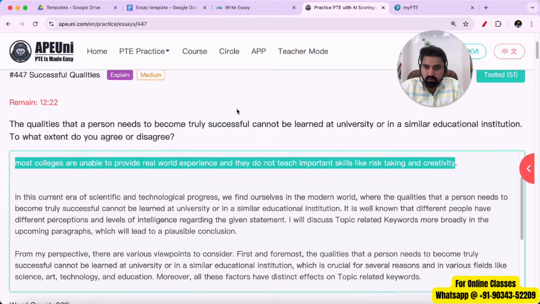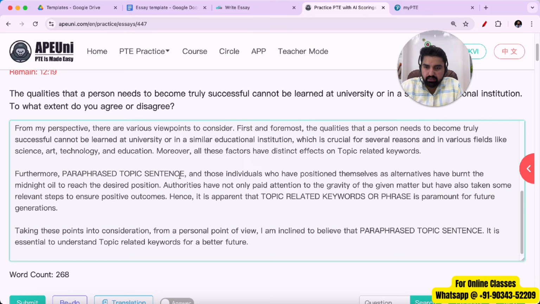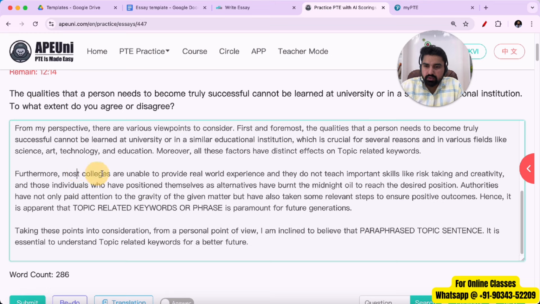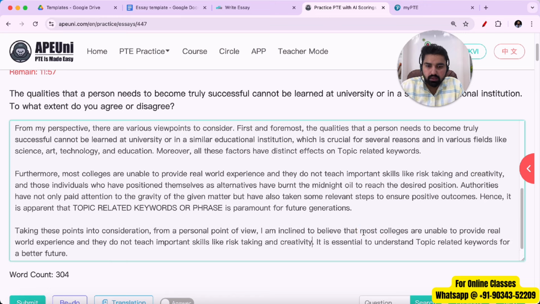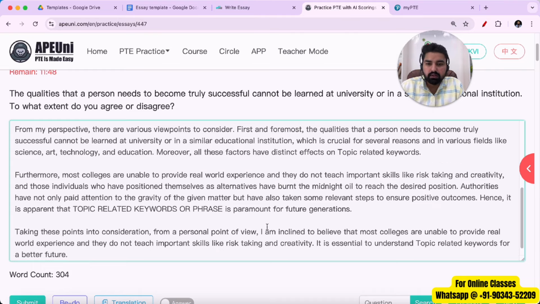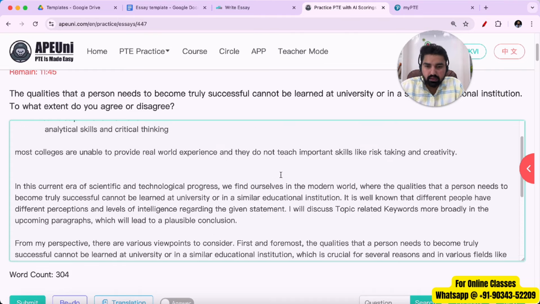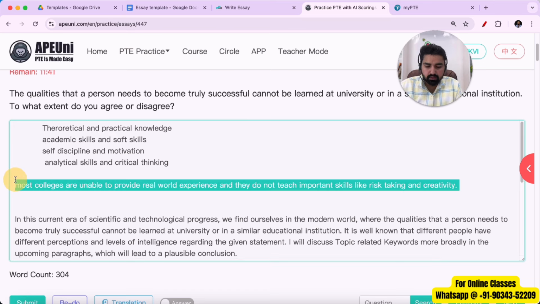Okay, scrolling down. And in paragraph number 3 and 4, I'll paste this line. So furthermore, most colleges are unable to provide, just make sure the spellings are correct, real world experience, and they do not teach important skills like risk taking and creativity. And I'll paste the same line here in paragraph number 4. Most colleges are unable to provide real world experience and they do not teach important skills like risk taking and creativity, right?